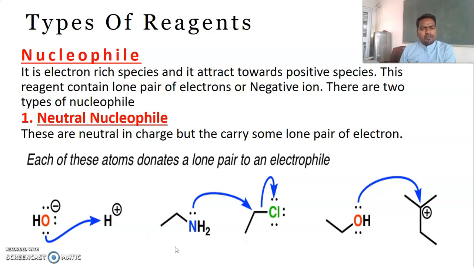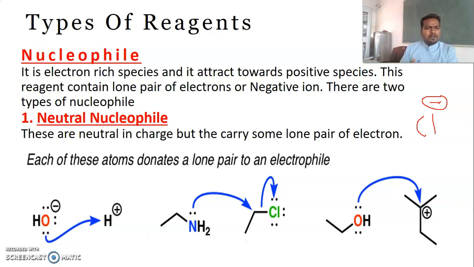For example, if you take chloride, chloride is a nucleophile. It is attracted towards the nucleus because it possesses a negative charge. So if any species has a negative charge, that means it is an anion, you can easily identify it as a nucleophile.